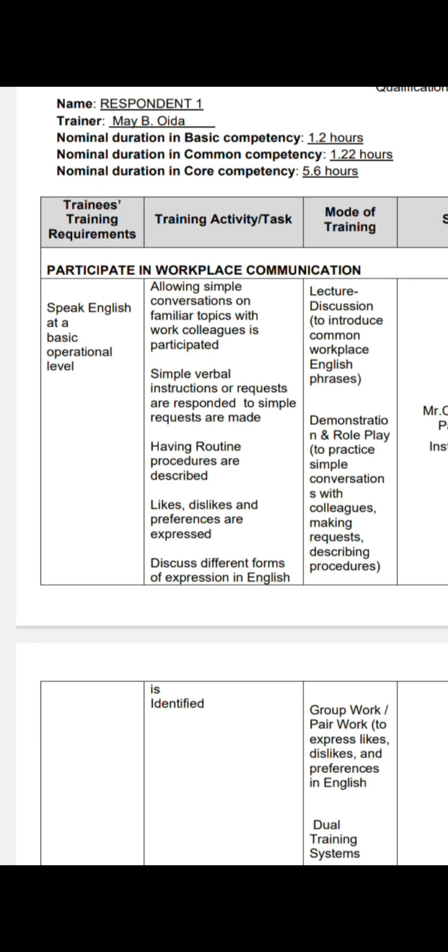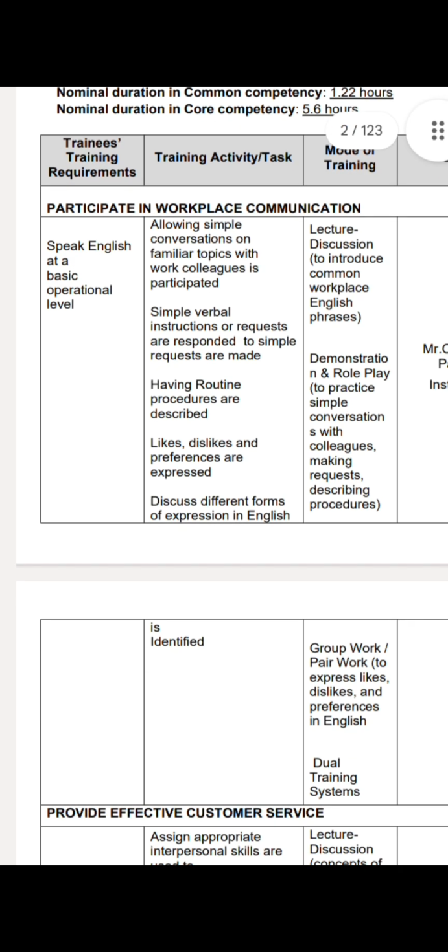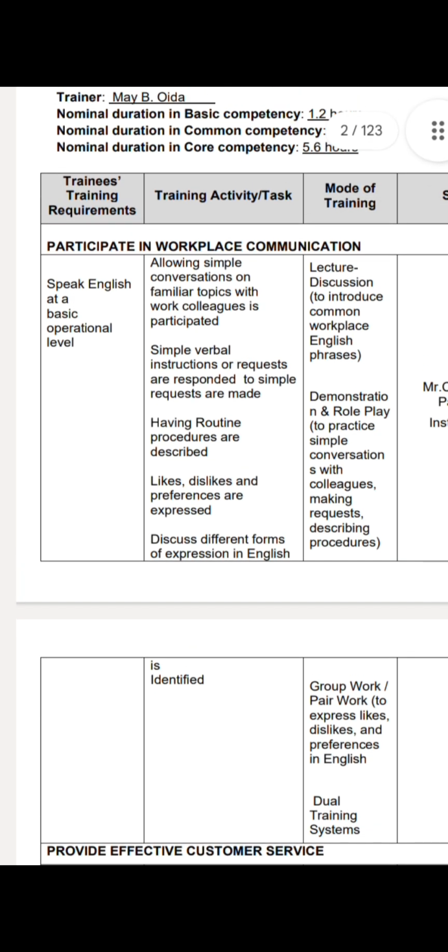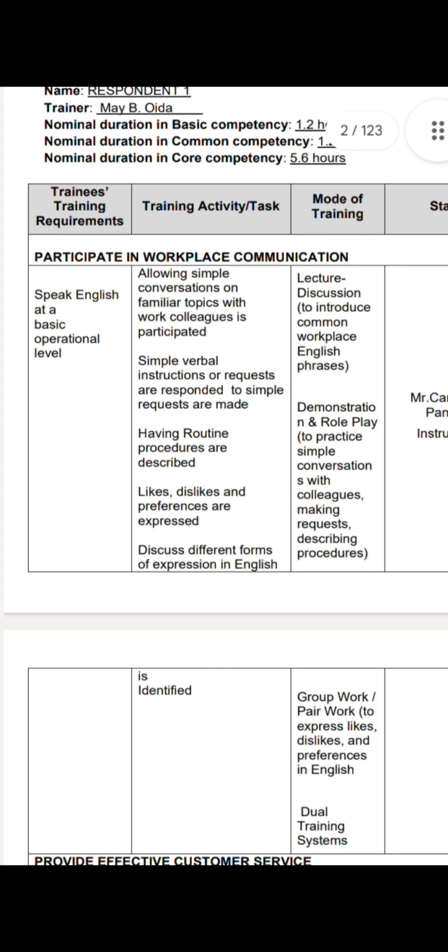His or her training need is to participate in workplace communication, which belongs to basic competency. So that is the unit, and the learning outcome is speak English at a basic operational level. So that is the training gap of respondent number 1. Then in training activities, I just got these training activities from the downloaded training regulation, which is assigned to us.